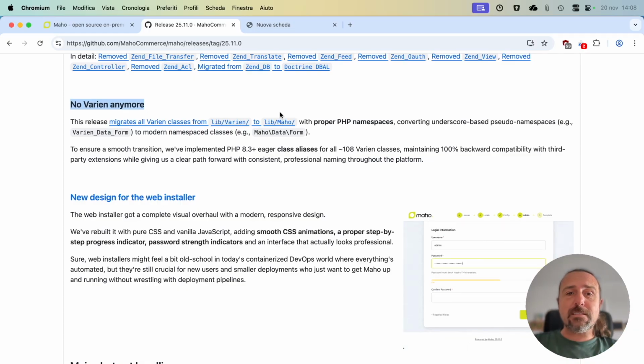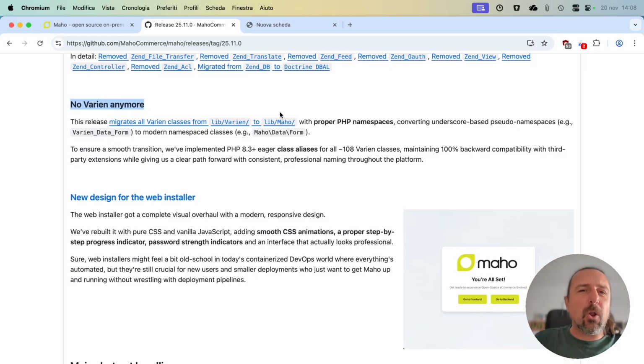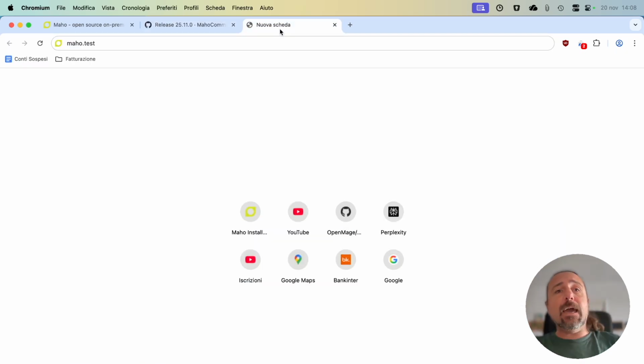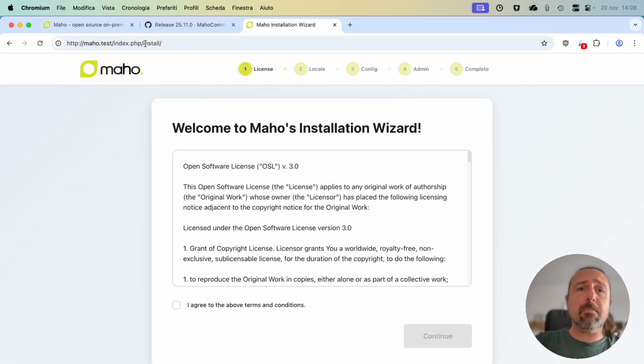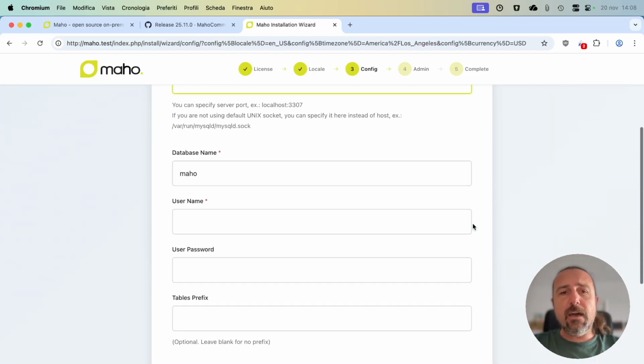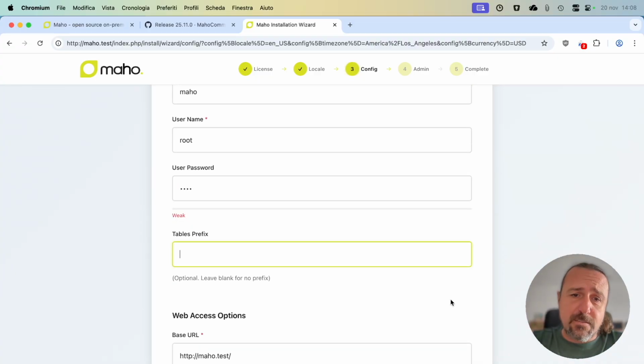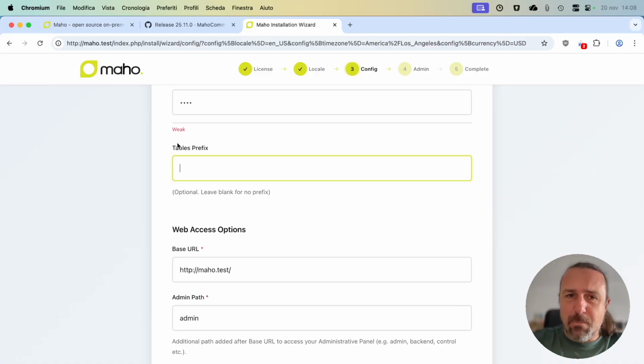We rebuilt the web installer. The web installer can be important for small projects that don't have deployment pipelines and whatever. Let's go to this new tab and open my development environment. This is the new, in my opinion very nice, layout of the web installer. Let's use it and set up localization. It's fine with the default. It is my development environment, so everything is not really super secure.